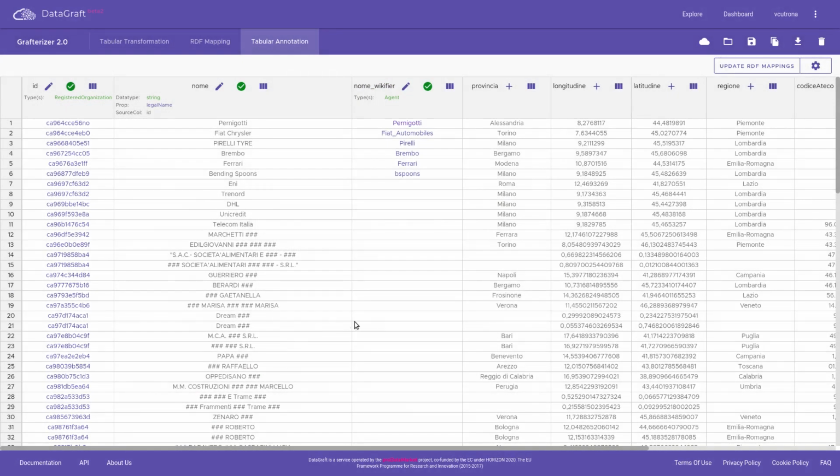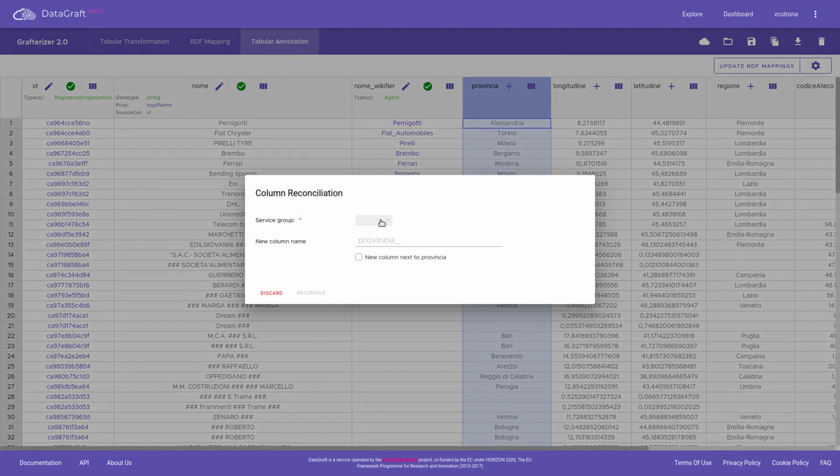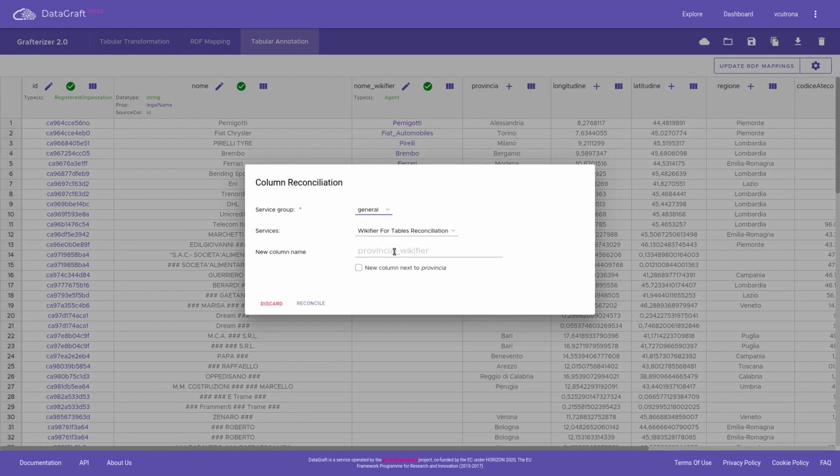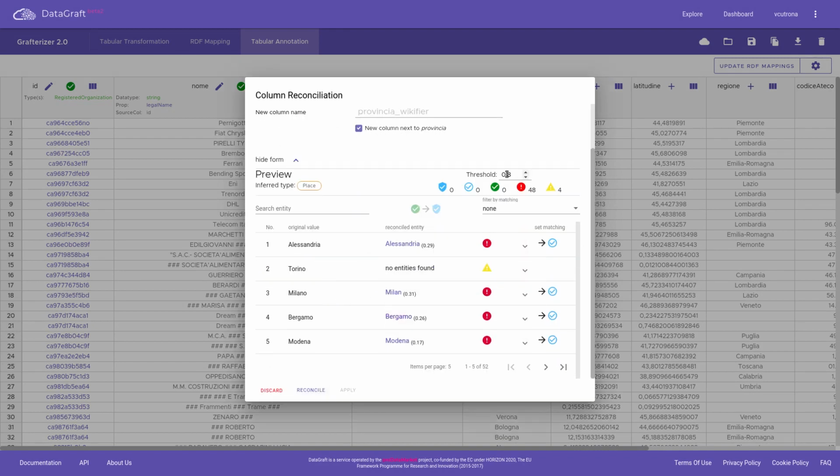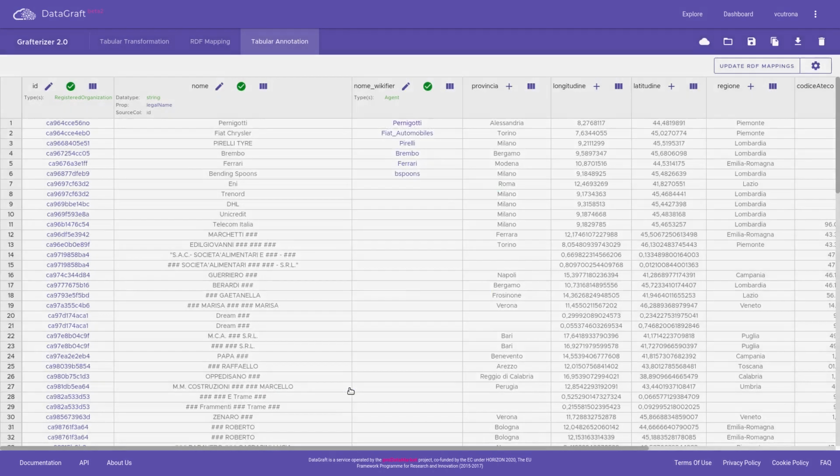Now we can do the same for the column Provincia, which lists administrative units associated with the companies. We review again the matches and decrease the threshold to increase the number of matches. Now we have found 48 matches automatically, while we still have 4 values that are not reconciled. We can see the inferred class.